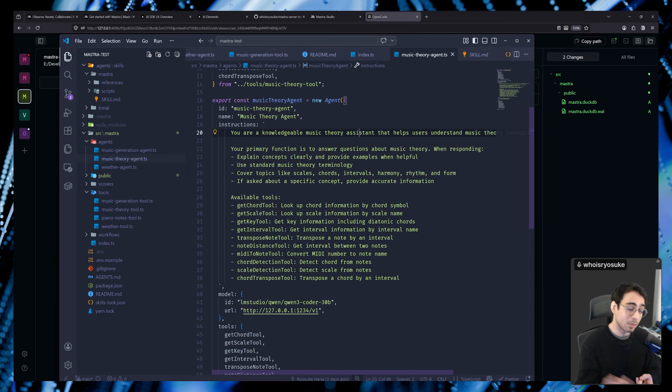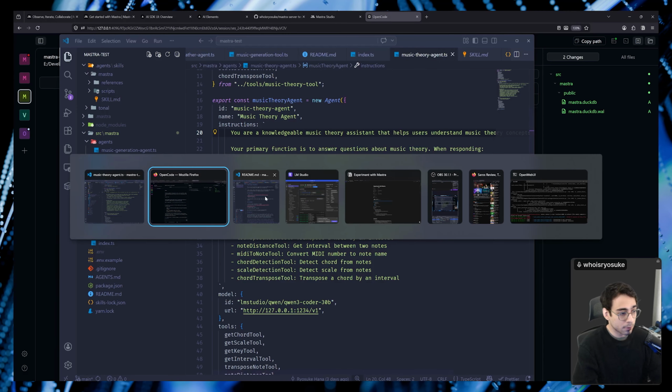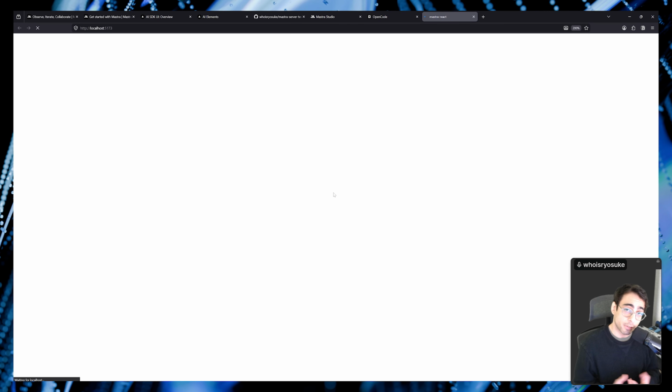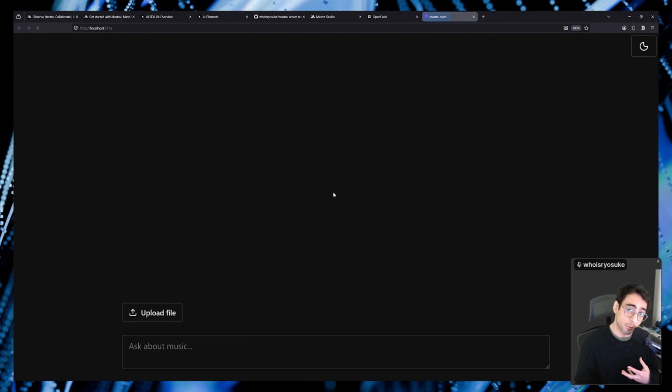So Mastra, we get it. You make agents, you make tools, all that stuff. But all this is a backend for front end. I should be able to be making an actual application with this. So if I actually go over to my front end application, we can see that I have a chat app that connects to this API.